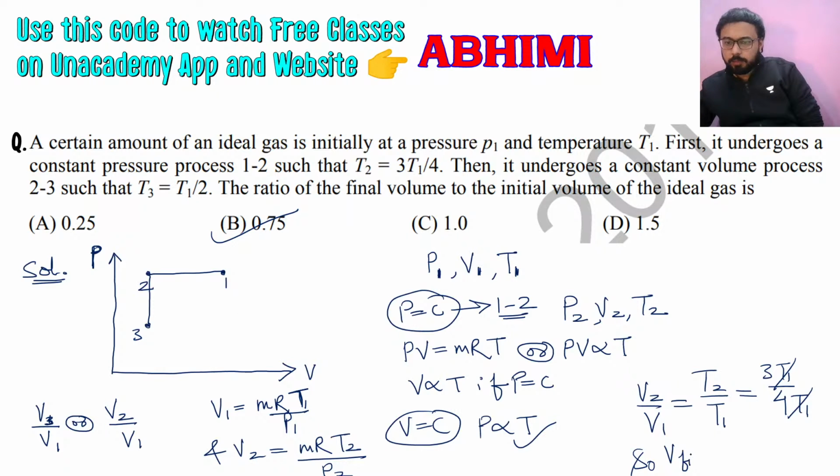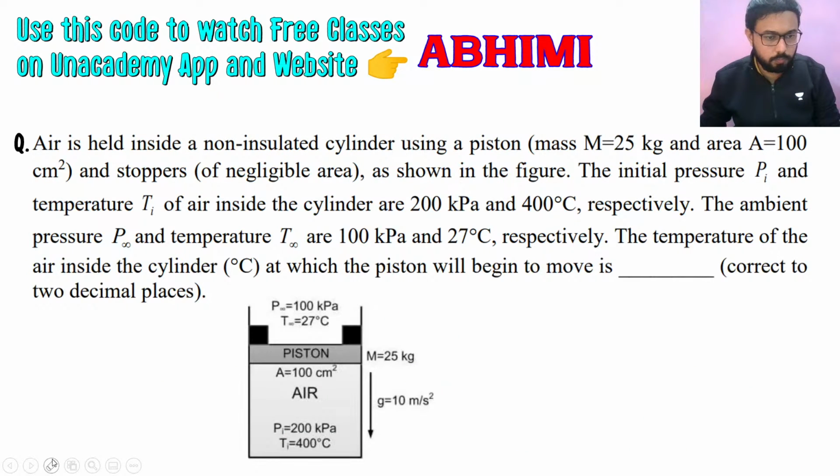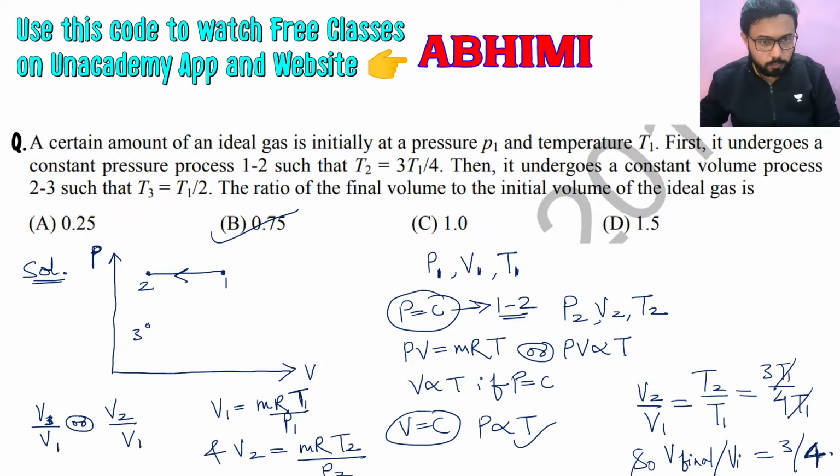So V final by V initial is coming out as 3 by 4, which is what was asked in the question, and which is 0.75. So this is the process 1 to 2 to 3.